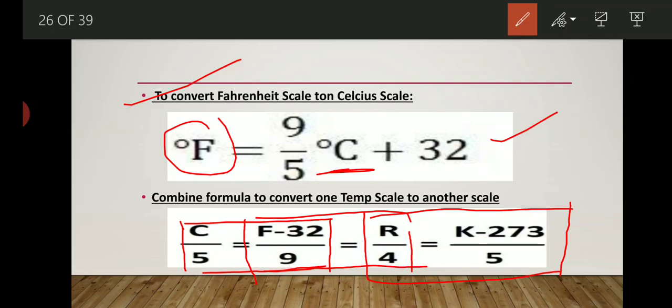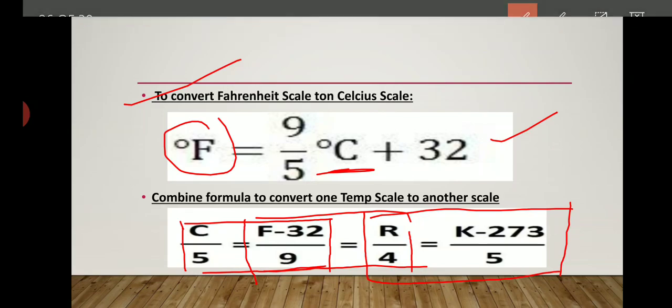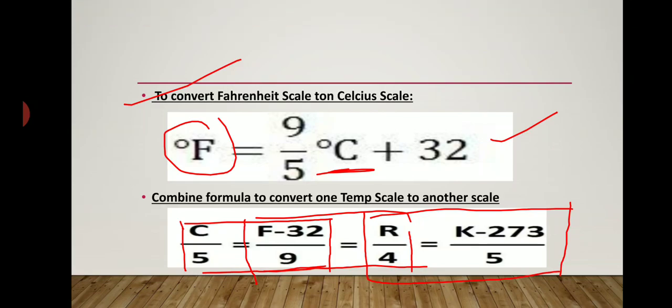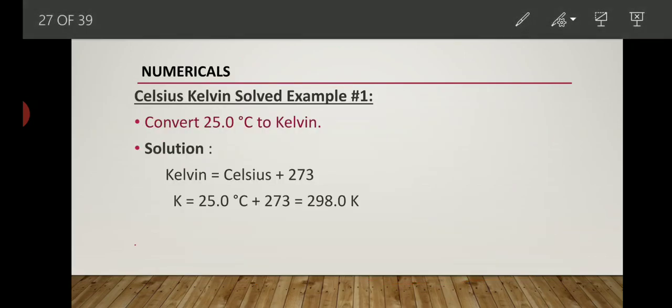Now let's understand all the formulas with proper problems, proper numericals. Let's solve some numericals. By this we will understand all these formulas more clearly. So let's start. Look here. It is written Celsius to Kelvin, solved example 1. We have to convert 25 degree centigrade into the Kelvin scale. What do we have to do? The solution is given to you.